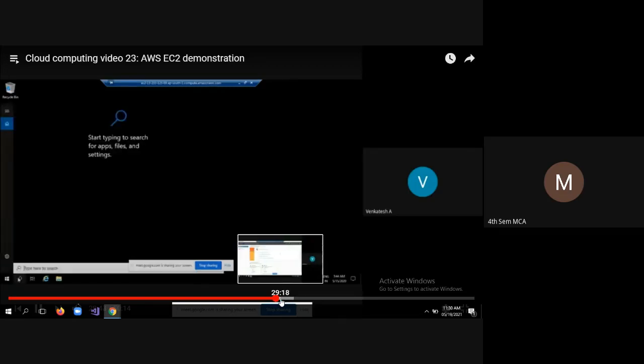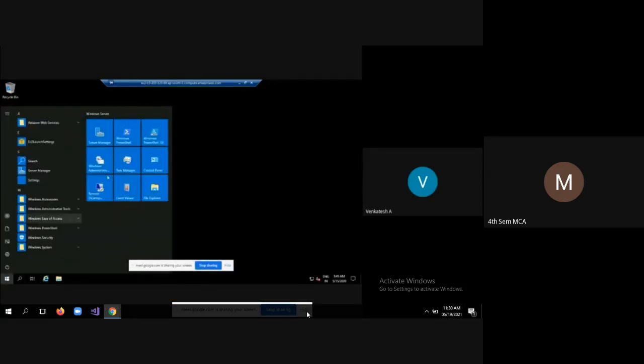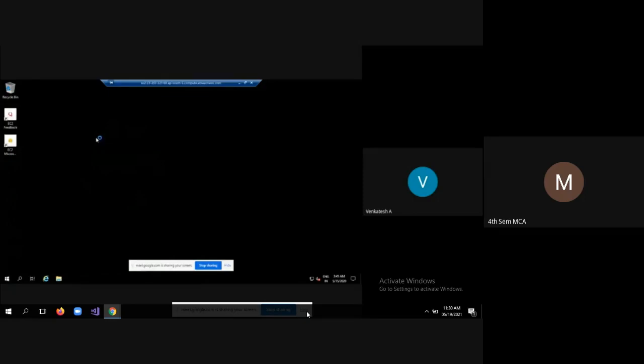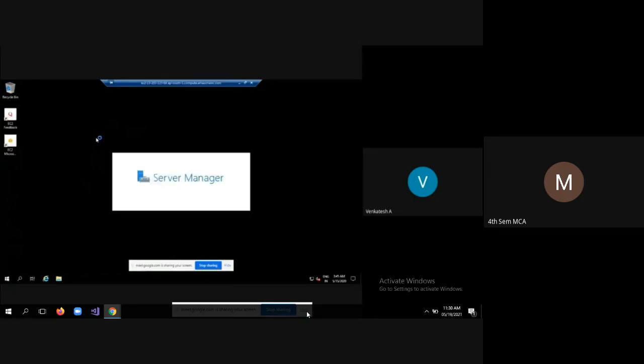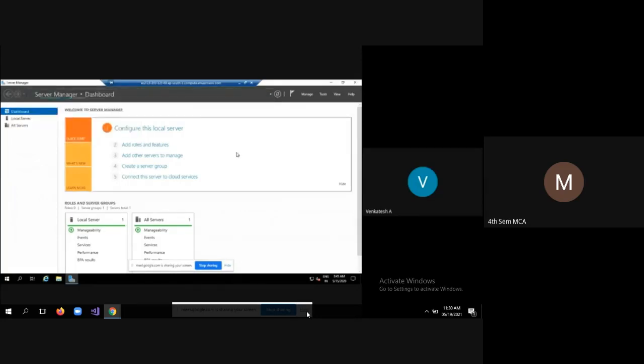I'll go to search here. Now I'll go to Windows. Here there is a server manager. Remember, you have to go to the server manager first, because I intend to deal with the IIS server. First, I want to launch the IIS server. For that, I need to add roles and features to that server. So step one is add roles and features.